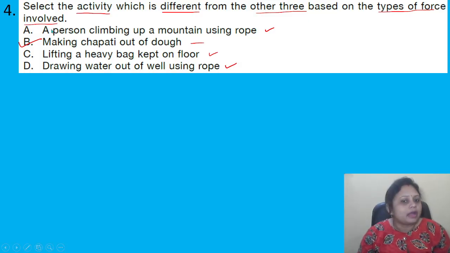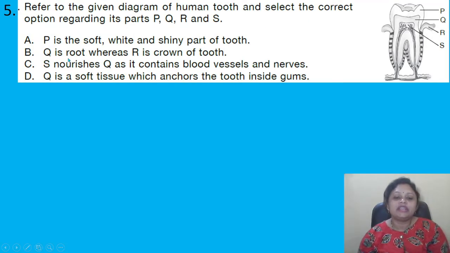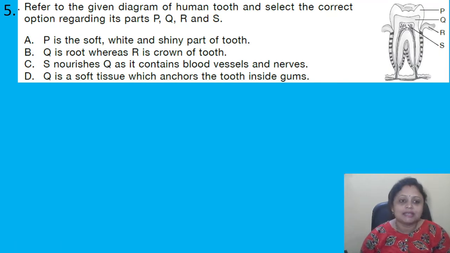Got it? Coming to the next question, refer to the given diagram of human tooth and select the correct option regarding its parts P, Q, R and S. So options are A, P is soft, white and shiny part of tooth. B, Q is root whereas R is crown of tooth. C, S nourishes Q as it contains blood vessels and nerves. D, Q is a soft tissue which anchors the tooth inside gums.